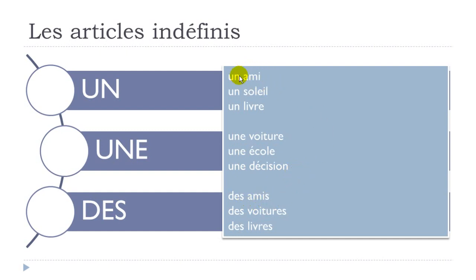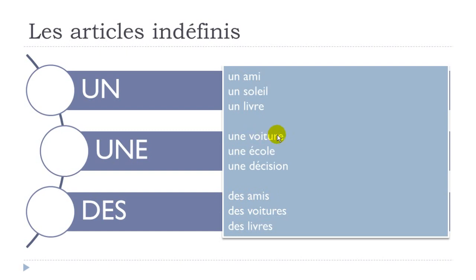Now I've been taking ami again. Look, ami here. We've got the masculine form and it's the singular. Remember, if you want to put the plural form, then you just add this final S here. But then technically you pronounce it the same way. So singular form ami, plural form you add this S, but it's ami as well. In that case you get des, and then there is this little liaison. Remember, it's been introduced in a previous lesson. You put this little link between the words. Des amis.